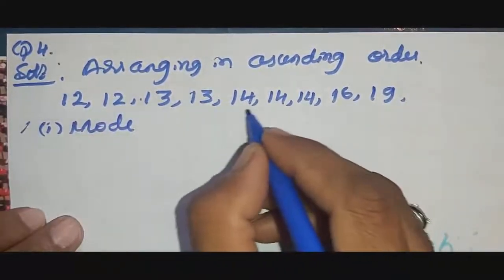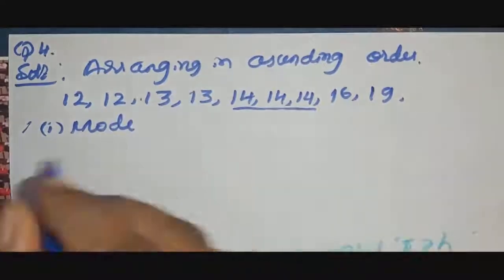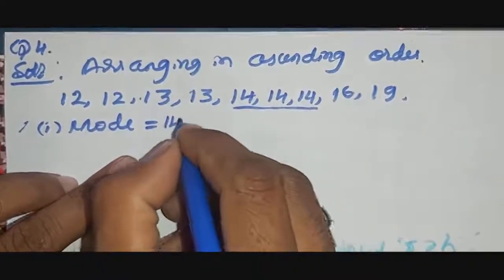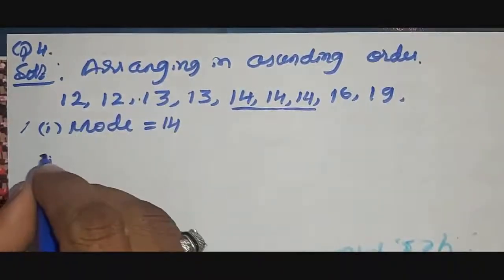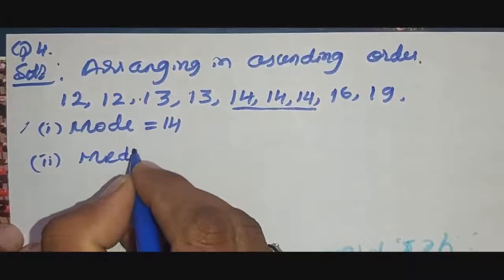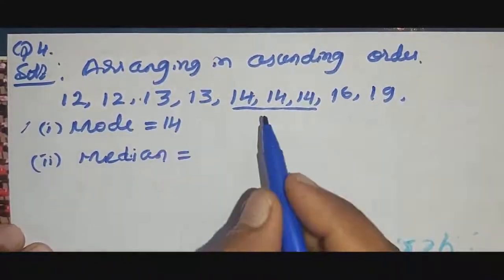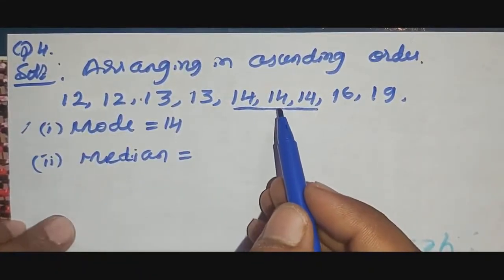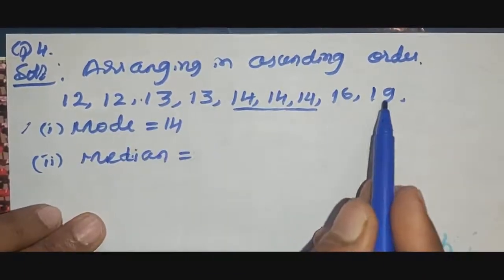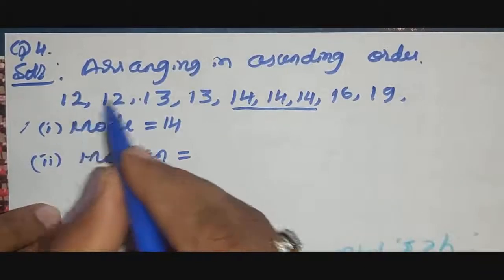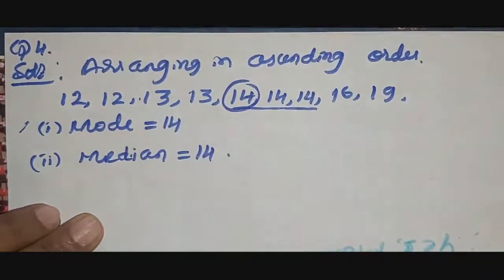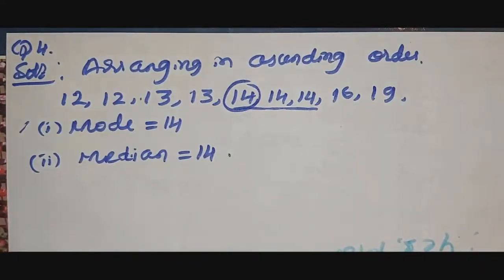Okay, and first one, that is the mode. Which is the mode here? 14 is the mode because 14 is repeated 3 times, right? Occurred the highest number of times, that is, mode is 14. And median, middle observation. Okay, here total how many are there? They have given 1, 2, 3, 4, 5, 6, 7, 8, 9. This side 4 and that side 4, middle. 1, 2, 3, 4 and middle is 14, right? Median also 14 here, right? Middlemost observation. This is the right answer.